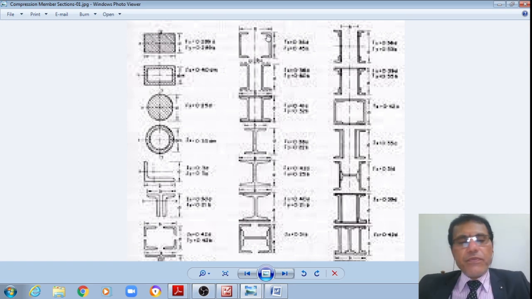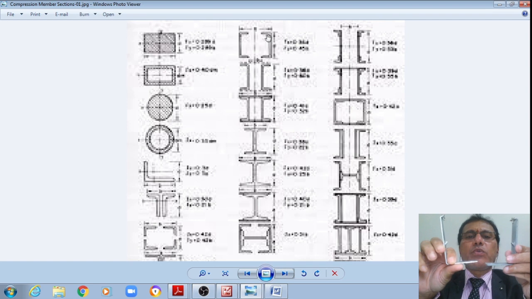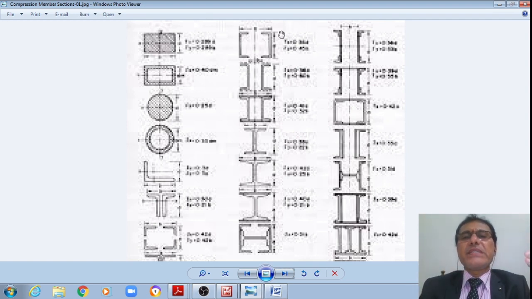Or sometimes we may also be using two channels toe to toe, facing each other like this. Though I'm showing angles, you may see two channels facing each other like this. Or sometimes we may also be using two channels back to back like this.